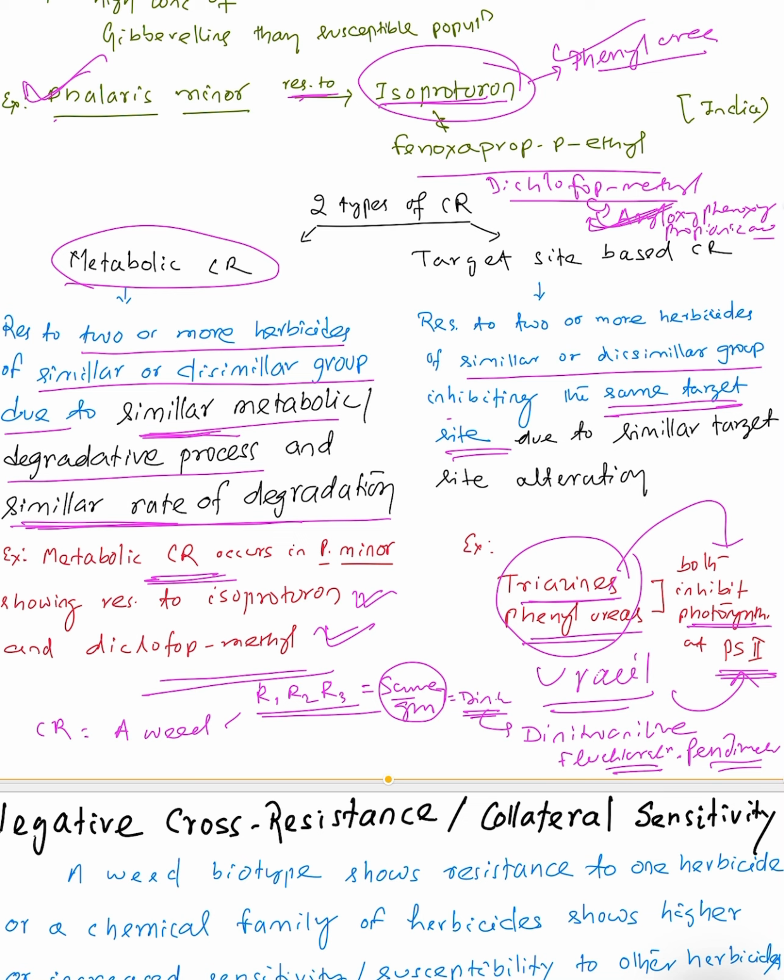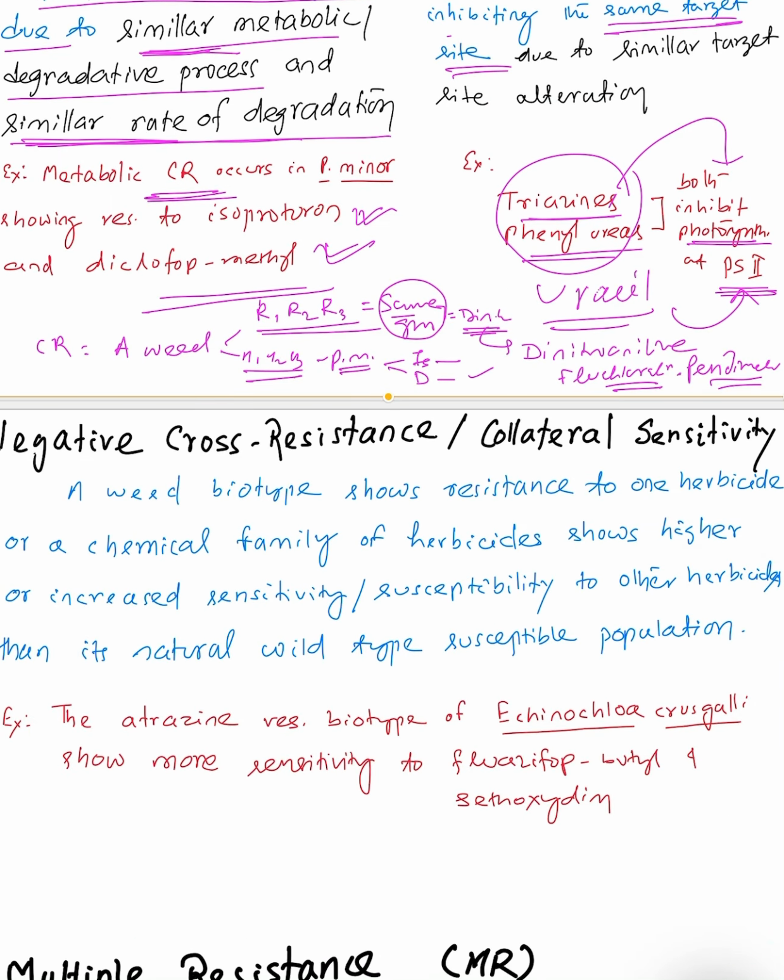So either of the same group or of different groups. Different group means here Phalaris minor has developed resistance against isoproturon, which is under the group phenylurea, as well as it will also develop resistance against diclofop-methyl, which is under the group aryloxyphenoxy propionic acid. But the mechanism should be a single mechanism: either the same metabolic degradation process and same rate of degradation, or all the herbicides having the same target site. So this is target-site based cross resistance.